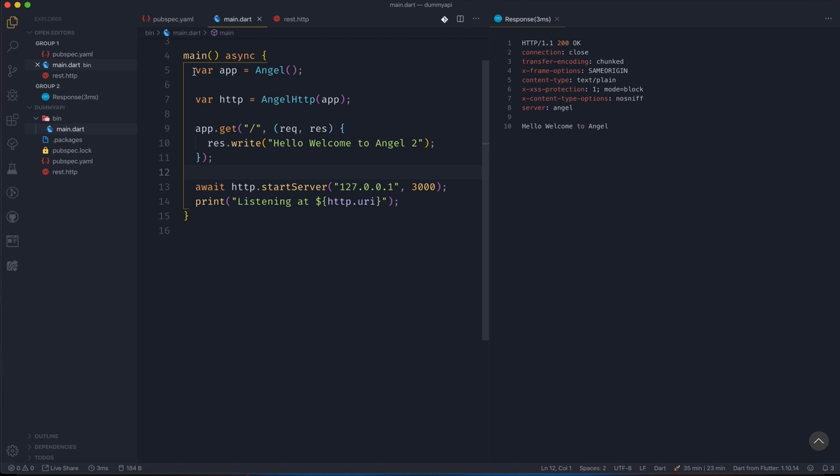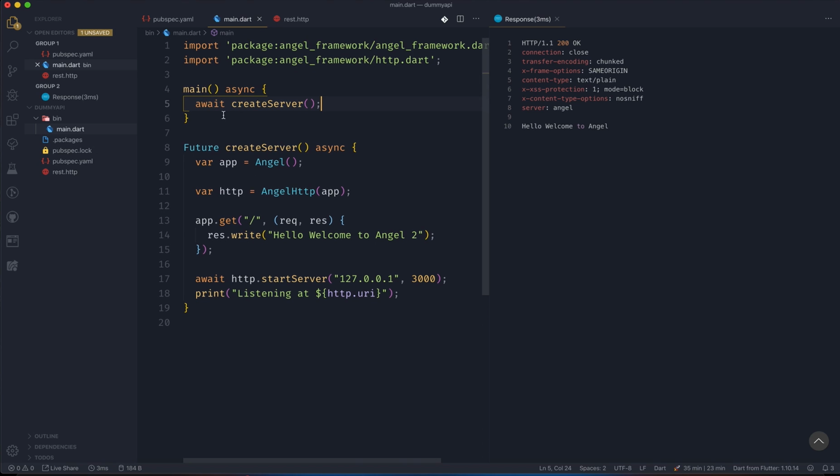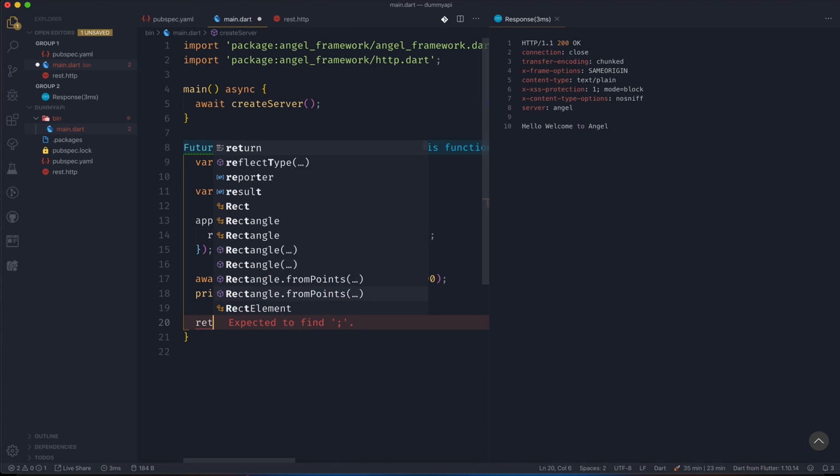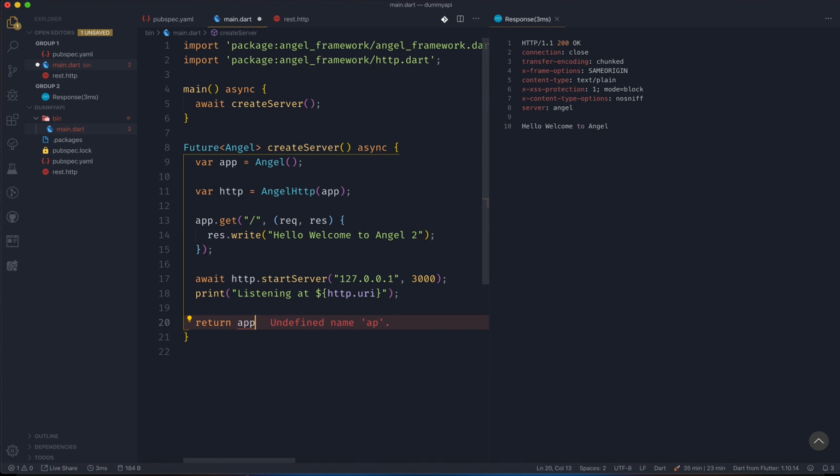So now I'll just move this particular portion from here to another method, and we can call it, let's say, createServer. So createServer is the method name, and okay, we are waiting for this. Now I'll rather return an Angel. So to return an Angel, I have to return this app. This app is basically Angel. As you know, this app is equal to Angel, so it's an object of this Angel class. So that's what we have to return.